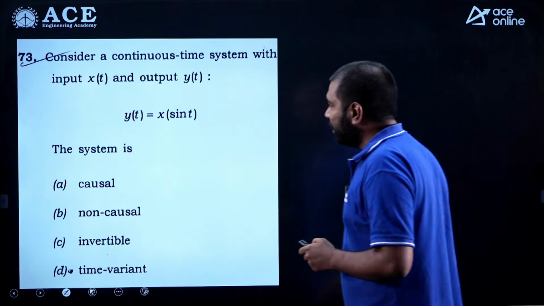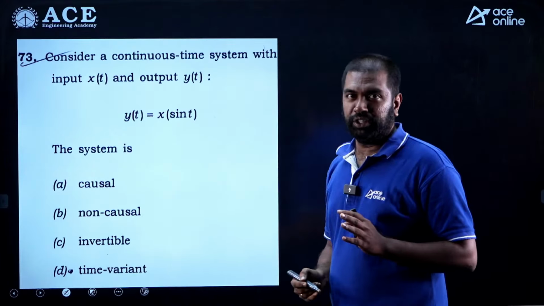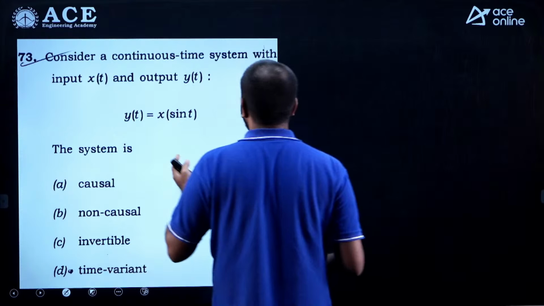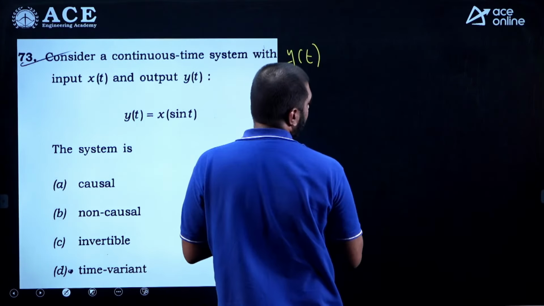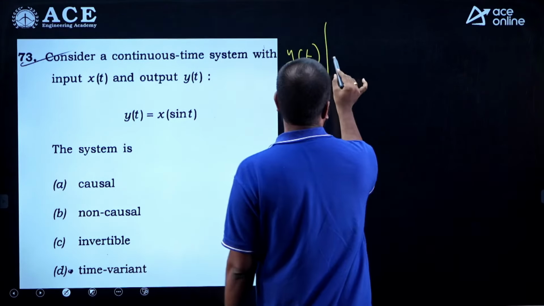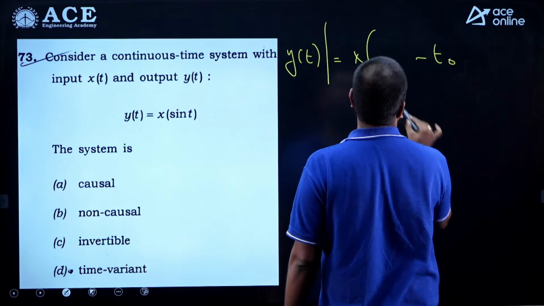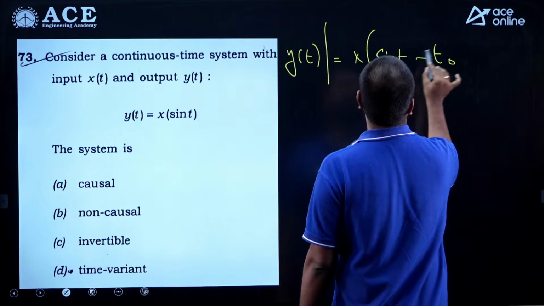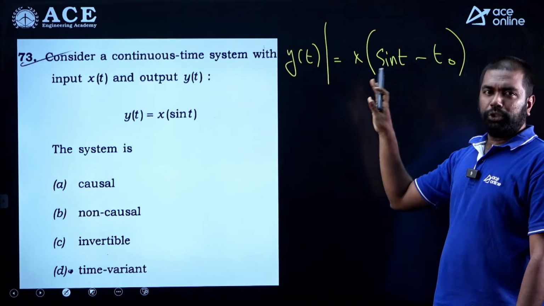Now this is a very standard question which we solve in our classes. So let's look at the time invariance first. How do you find the time invariance? For time invariance, we need to first find the output due to delayed input. I'm directly writing it, look at that. You have to first delay your input and then it is x of sin t minus t naught. This is called the output due to delayed input.